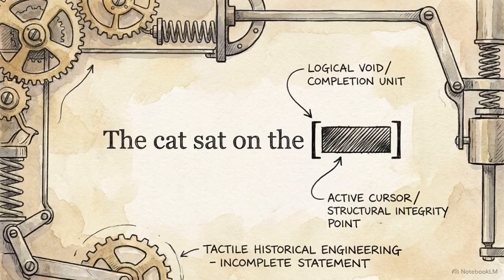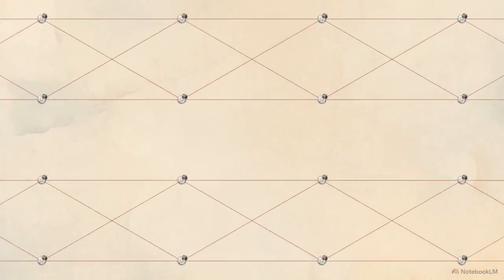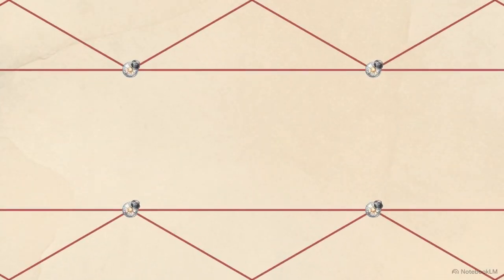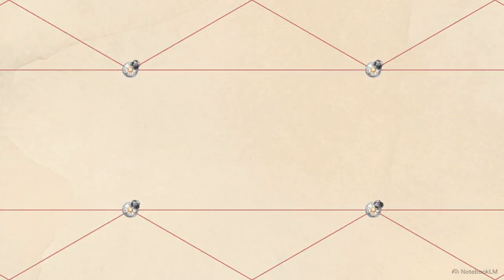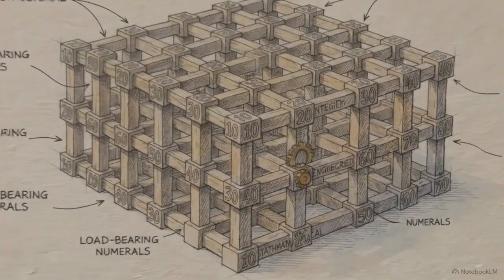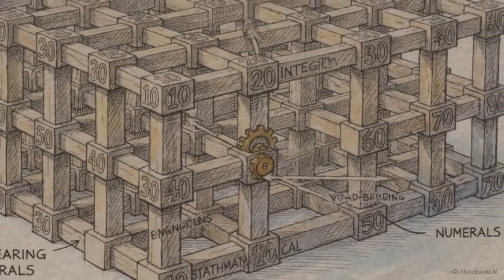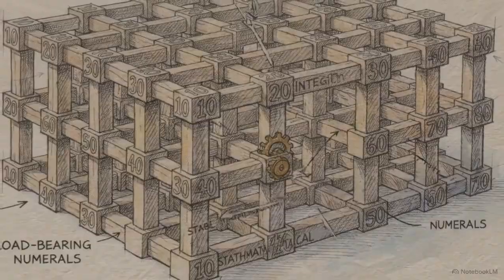Training begins by feeding the model an incomplete sentence and forcing it to use those random numbers to predict the next word. When it predicts table instead of mat, the system generates an error signal. Backpropagation traces that error backward through every connection, calculating how to nudge those 8 billion knobs to make the prediction more accurate next time. After trillions of corrections over massive datasets, these numbers settle into a highly tuned pattern that captures the structures of language.